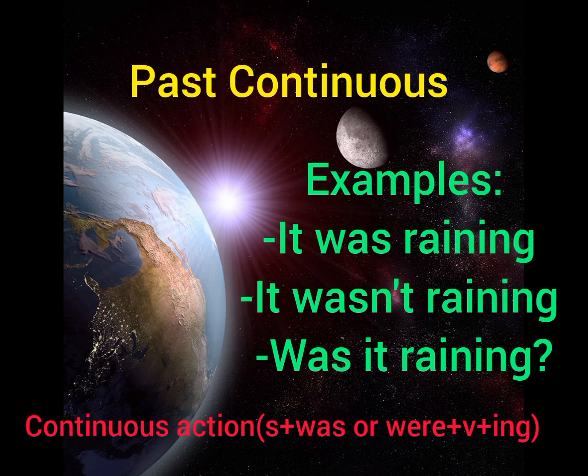So we move to the second type of past tenses. So here we have past continuous, which means that the action was continuing. Here we have some examples. It was raining. It wasn't raining. Was it raining? So in this tense we add ing to the verb by using was and were. Generally, the rule of past continuous is a subject plus was or were plus verb plus ing.